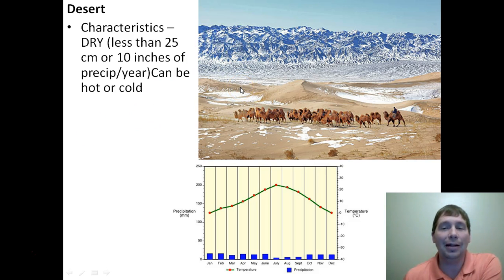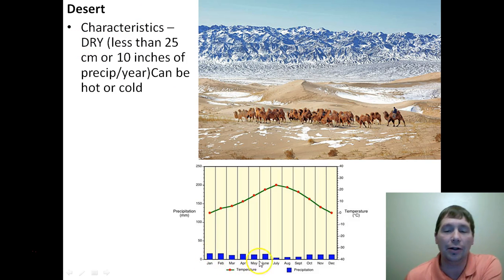Now, one thing about a desert is they can be hot, or they can be cold, or they can be both. Here, the Gobi Desert, you can see the snow. It's obviously a cold place. It gets really cold there during the winter time. Saudi Arabia, the Sahara Desert, it can get up to be 130 degrees there. So hot and cold really doesn't play a role in if something is a desert or not. The key characteristic is that it is dry.